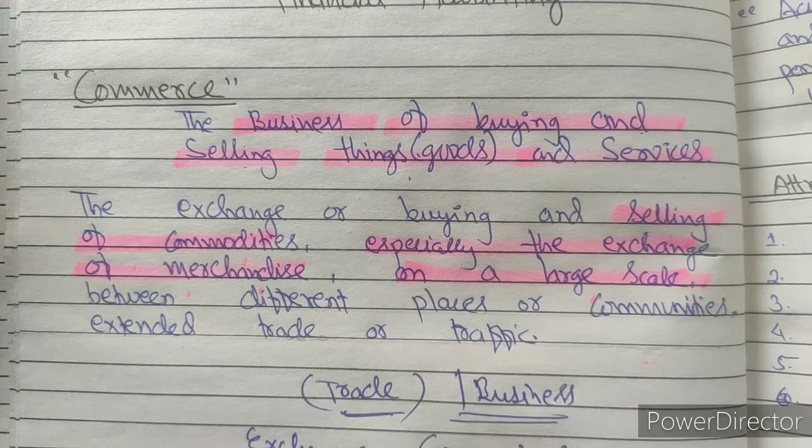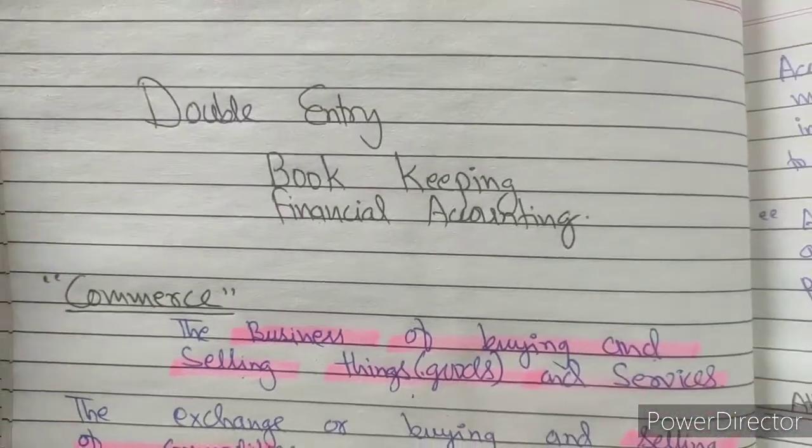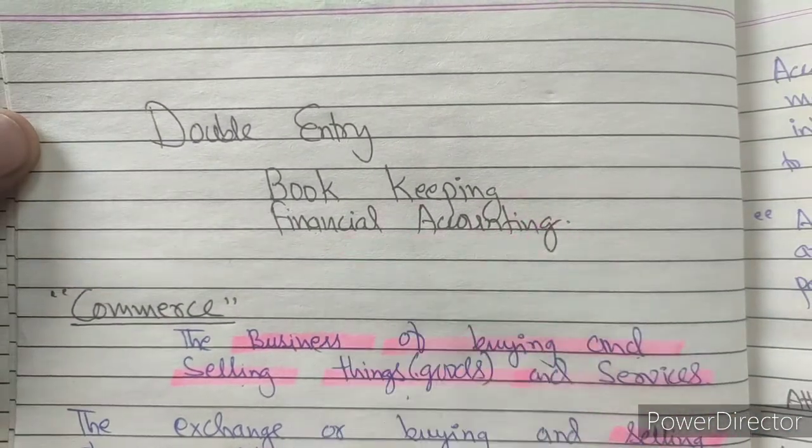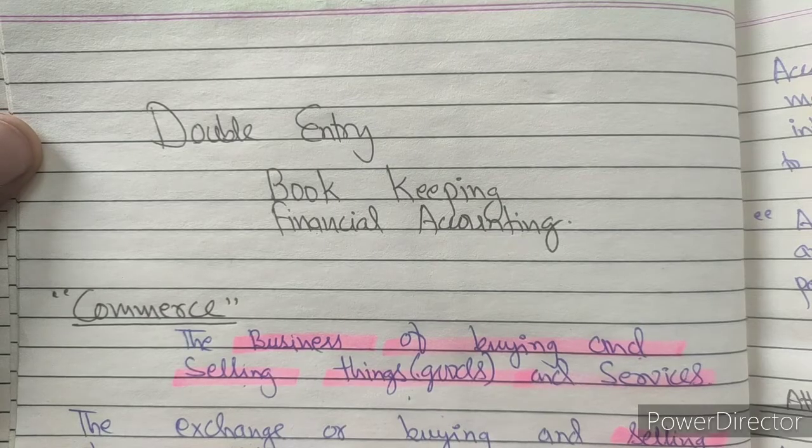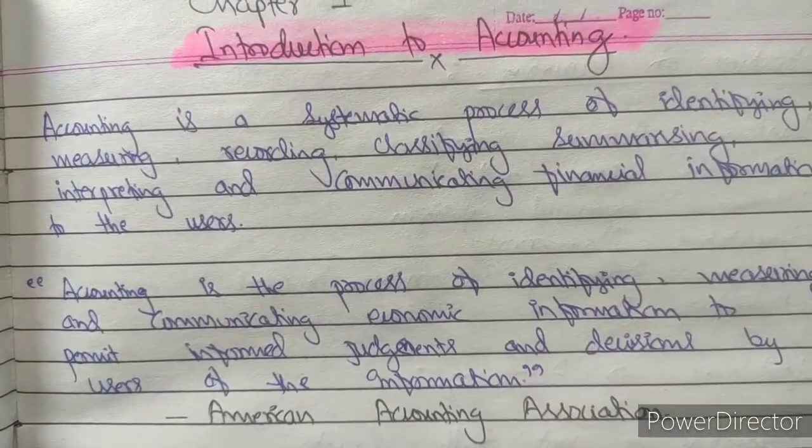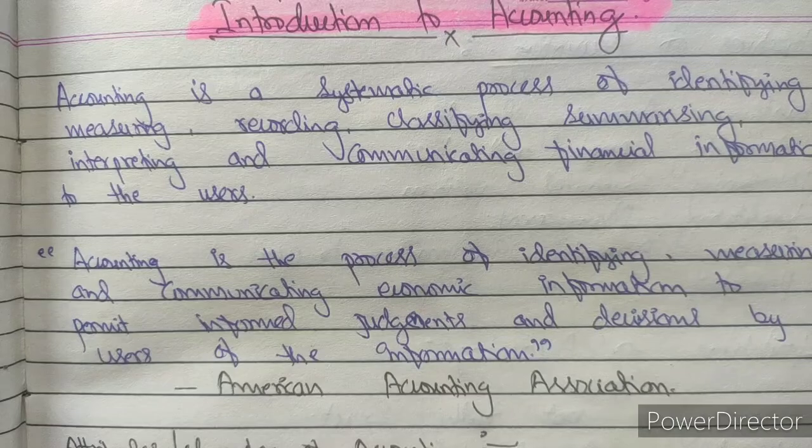The whole book of class 11 commerce accountancy is based on bookkeeping and financial accounting. For this, let us first see the meaning of accounting. There are three basic words, and these words are different from each other.